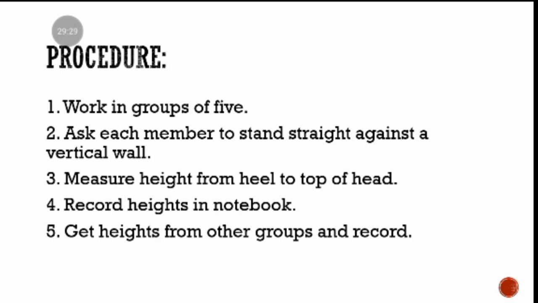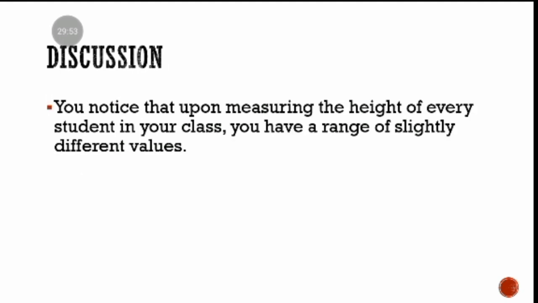And then you should record the heights in a notebook, and then you should get the heights that other groups did. You are going to see that even in your own group, you are going to have an array of different values. And when you get the heights from the other groups, you are going to see that they also have varying figures of heights. So all these are variations. And what type of variations? Continuous variations, because there are a lot of intermediary values.